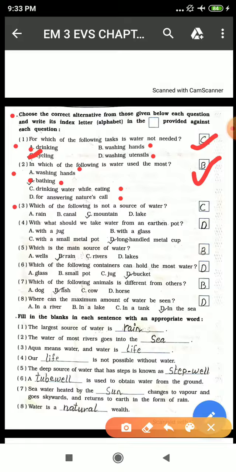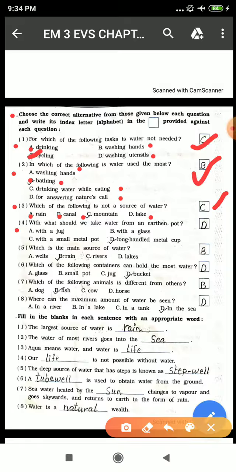Now third one. Which of the following is not a source of water? Rain, definitely it's a source of water. Canal as well and lake as well. These are all places where rain brings so much water, and canal and lake have an ample amount of water stored. Mountain. Mountains don't have water. Mountains are made up of rocks. They do not contain any amount of water. So mountains are not a source of water.